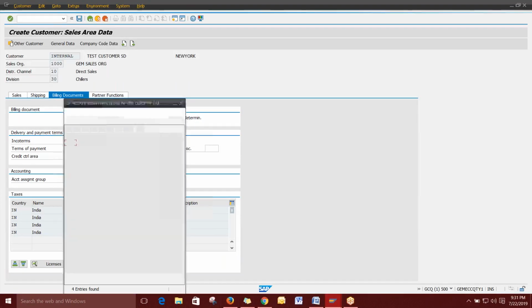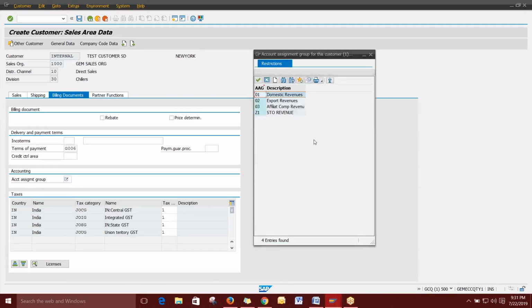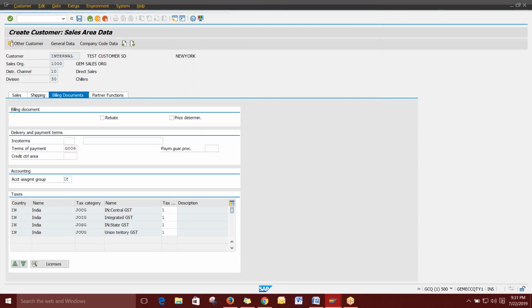Next thing, account assignment group. It is also not mandatory. Actually it should come automatically, because anyway it is going for domestic revenue. So after making the sales for this particular customer, where the revenue should be posted is purely a finance thing. Directly it will go to the P&L statement, that is the profit and loss statement.